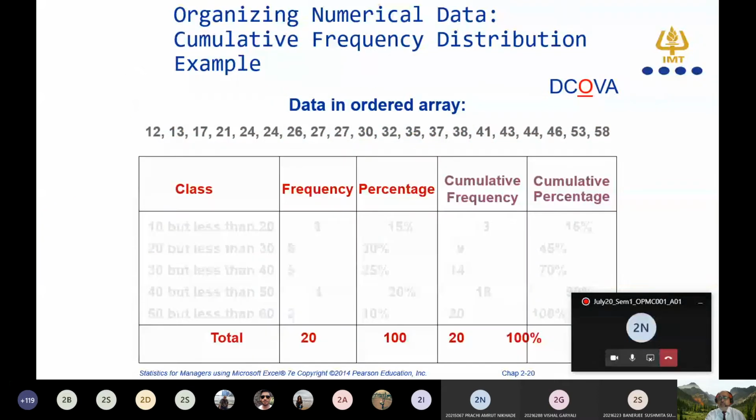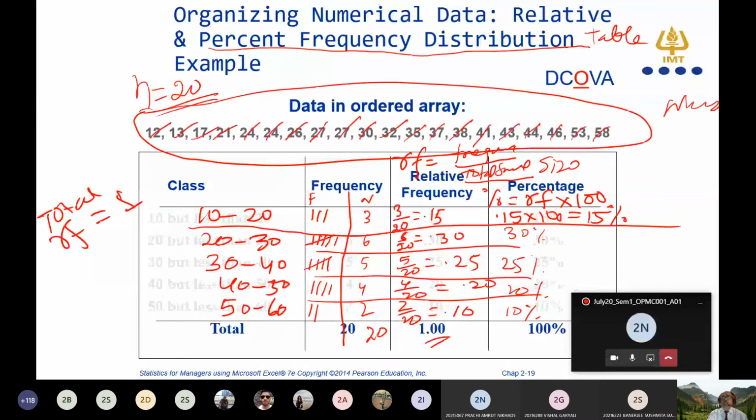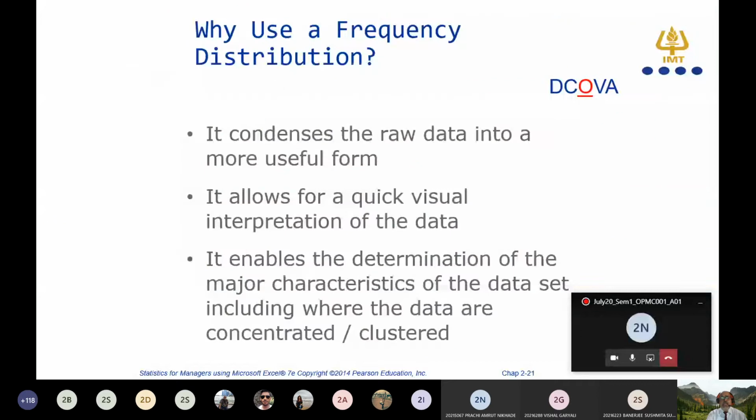Now you can make the frequency distribution table, and in this frequency distribution table, you can calculate the less than cumulative frequency and more than cumulative frequency also. How we can make the less than cumulative frequency and more than cumulative frequency, I will explain when we do an Excel exercise right now after completing this discussion.